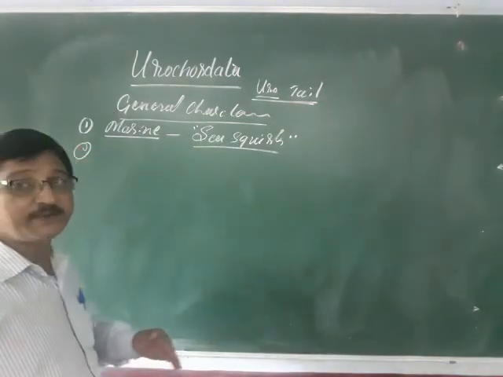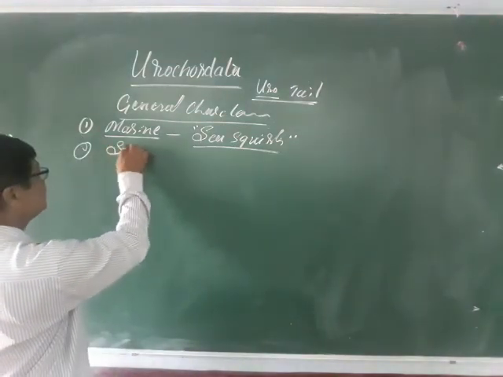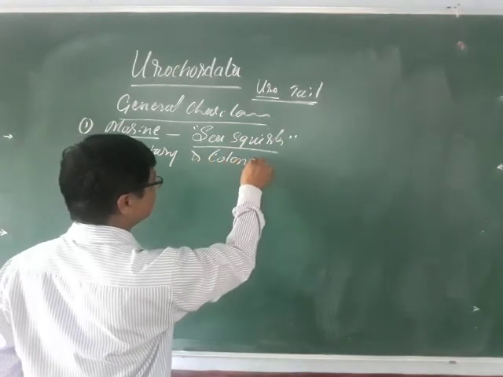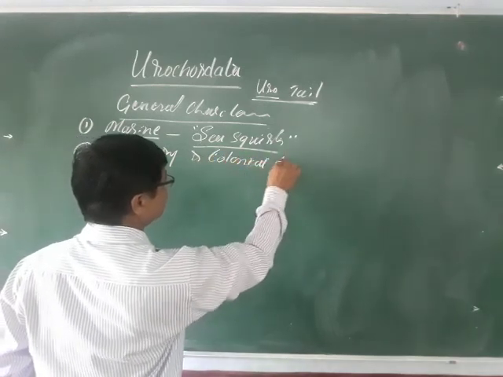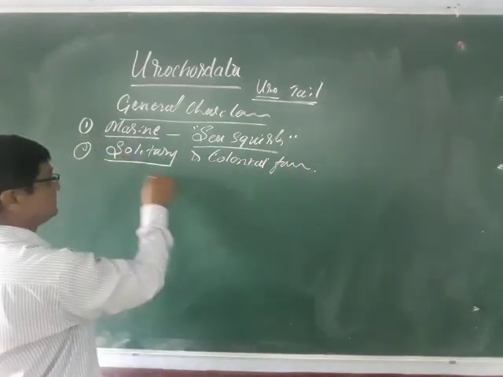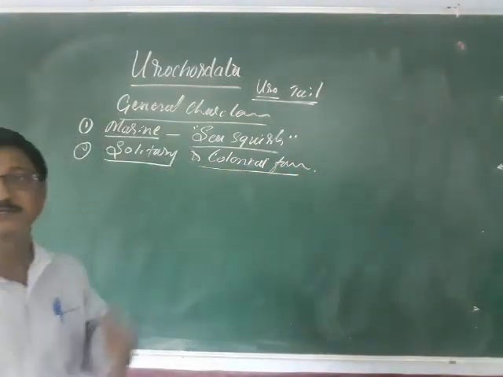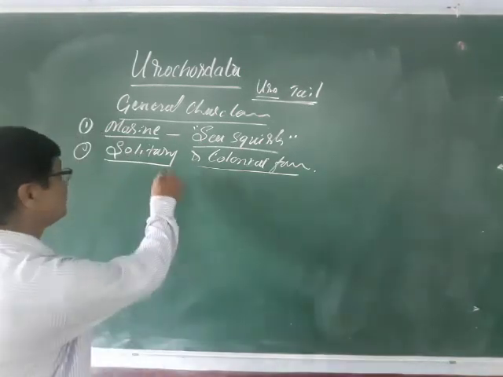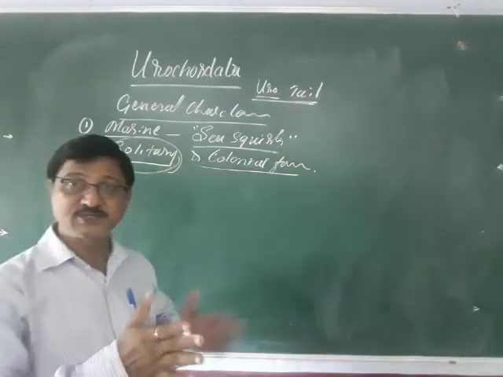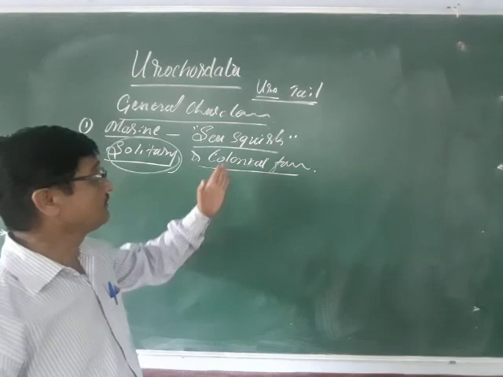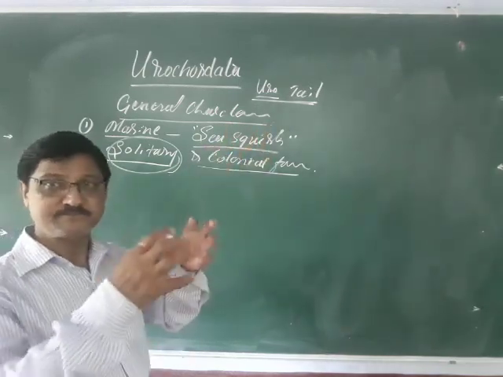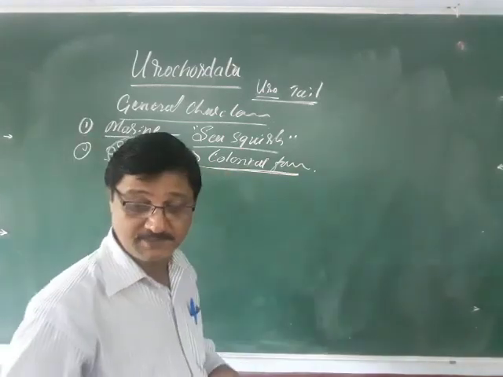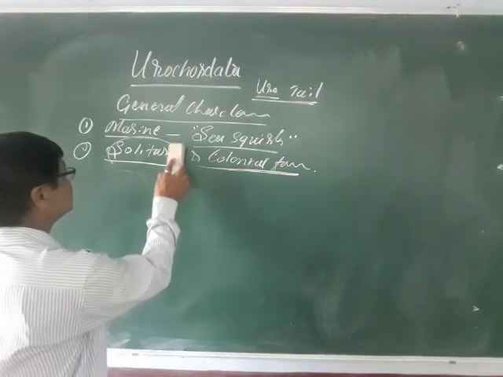Now the habitat and habits. Generally they are solitary as well as colonial forms. Solitary you know very well; colonial means they are living together, or the single one. Some free living forms show the solitary type, independently showing a swimming mode of life, and some of them are sea squirts like animals, available in a group or colony. So these are the colonial forms.